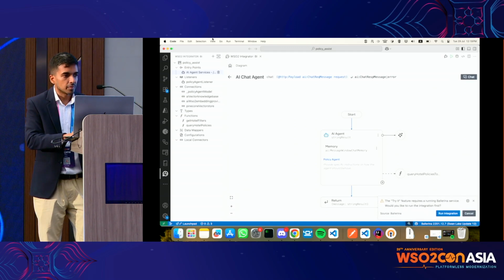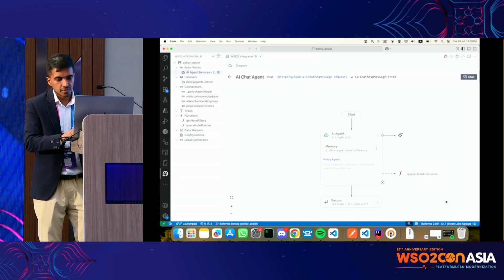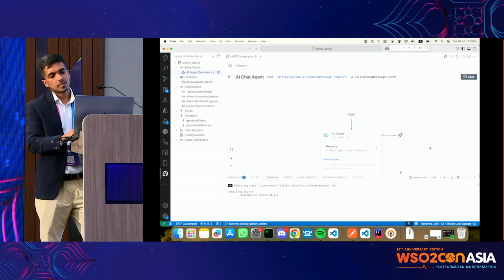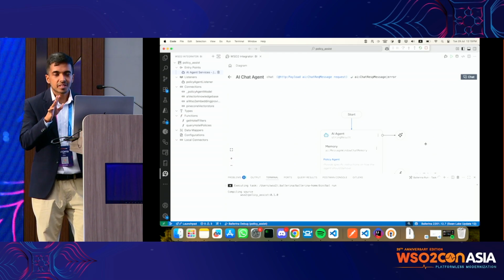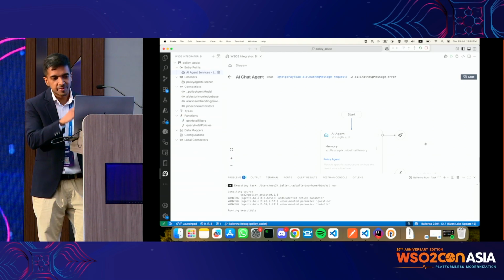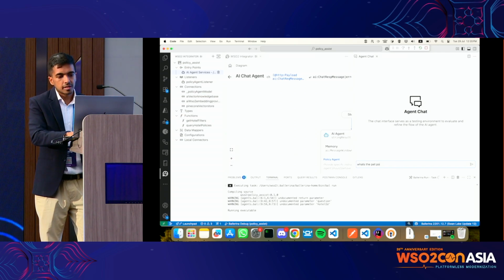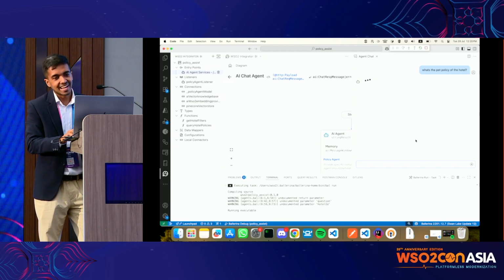So we are going to provide the hotel ID for now for the function. Before this, I need to generate the tokens again, just to be safe. I'm going to run integration. For now, this agent should only be able to answer policy-related questions. What's the pet policy of the hotel? When I say the hotel, it knows because I hard-coded it.